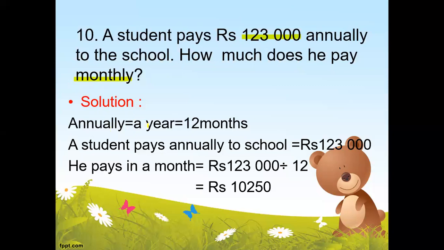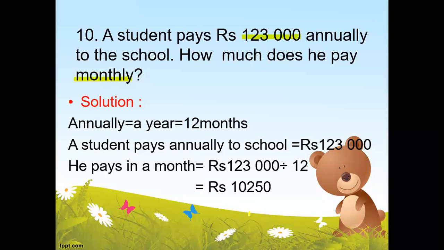So annually means a year and in a year there are 12 months. So we want to find how much he will pay to school in a month. That is we will divide this amount by 12 because in a year there are 12 months. So we will divide this amount by 12 and you will get your answer as rupees 10,250.